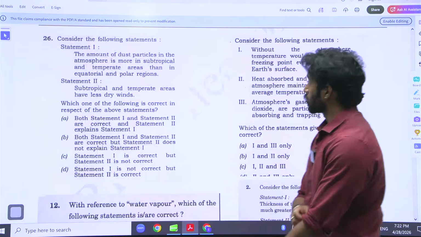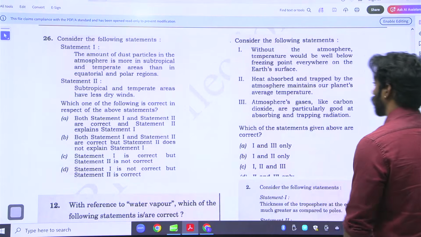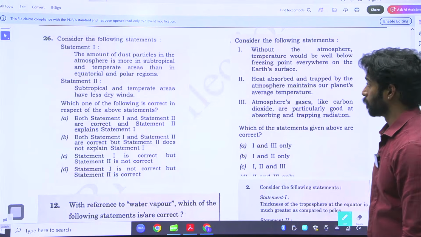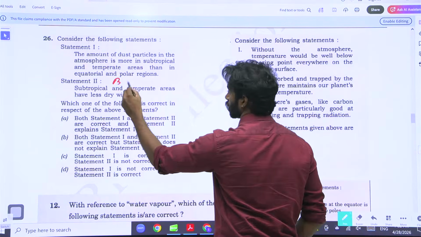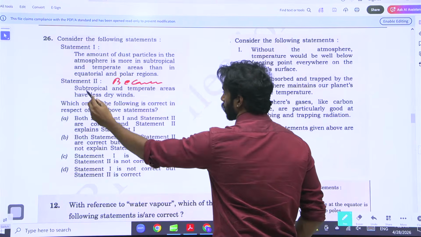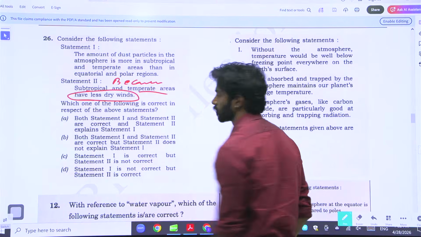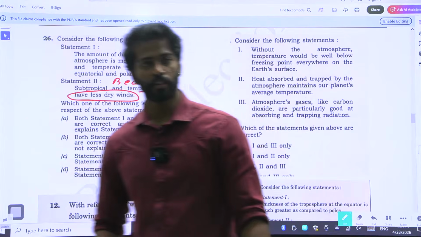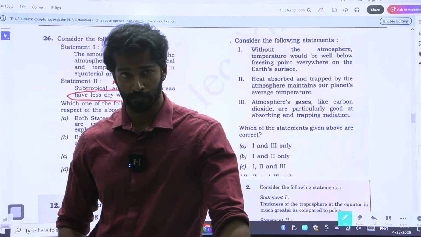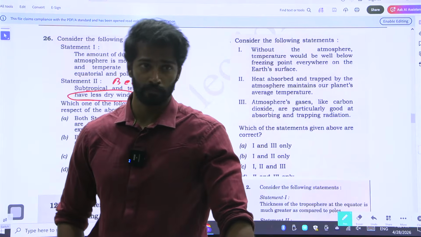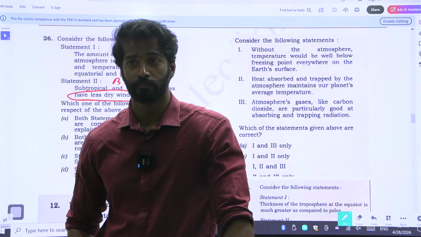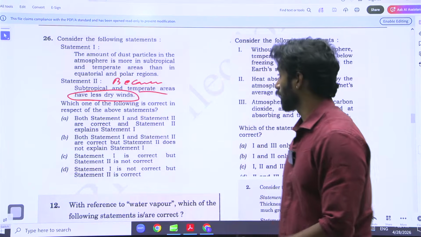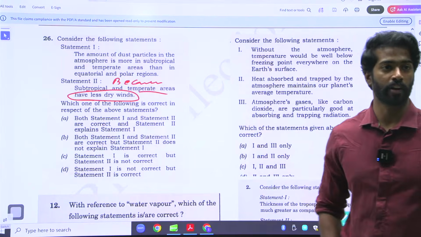The amount of dust particles in the atmosphere is more in subtropical and temperate areas than in equatorial and polar regions because subtropical and temperate areas have less dry winds. True? What are the dry winds that are present in subtropical and temperate areas?